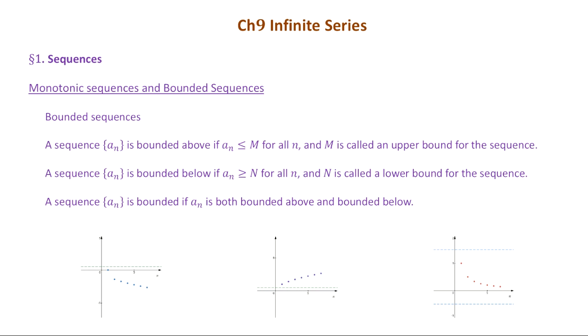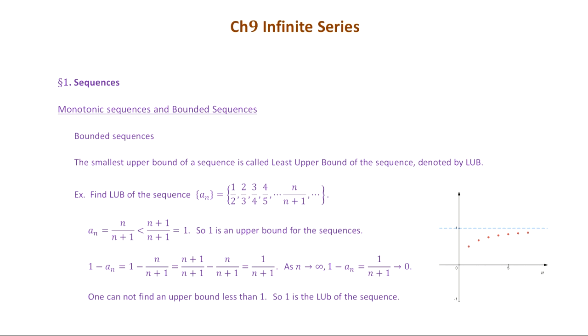All right, so let's do some examples about these boundaries. We have some terminology here. You can always find the smallest upper bound of a sequence, and that's called the least upper bound of the sequence, denoted by LUB.